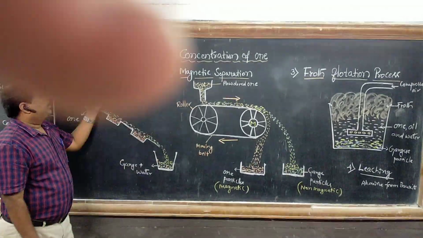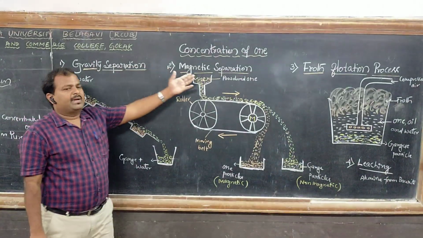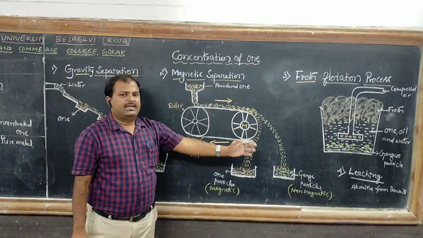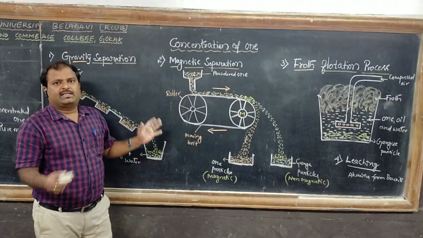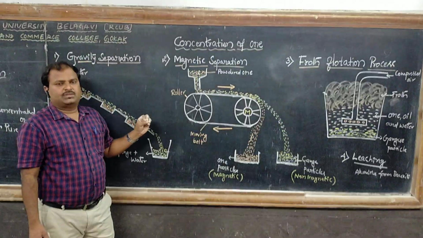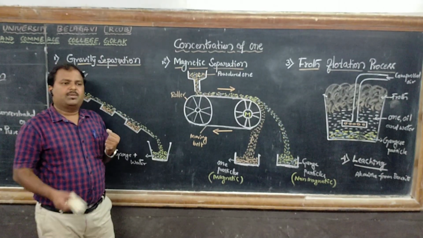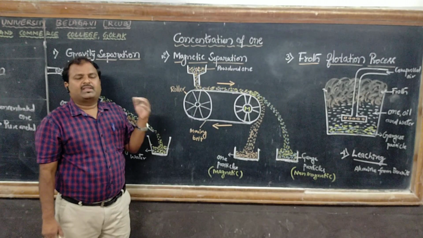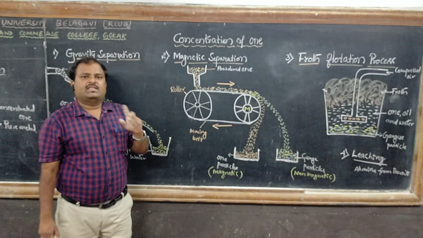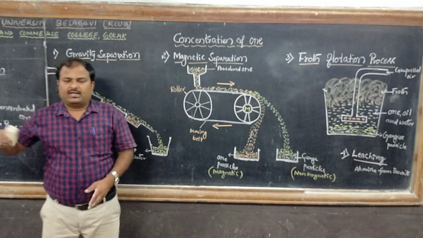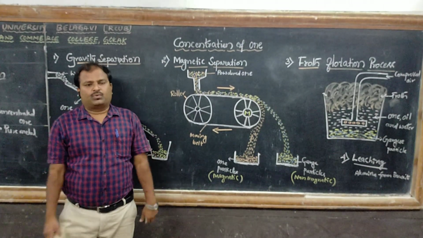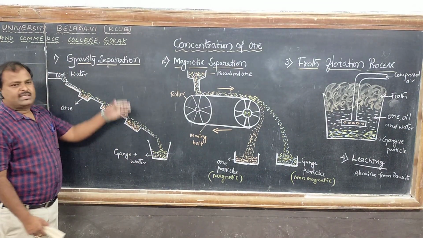That is gravity separation method, magnetic separation method, froth flotation process, and leaching. These different methods are used to concentrate ore from the powdered ore. Which method is used depends upon the nature of ore, whether it is oxide ore, sulfide ore, halide ore, or carbonate ore. So let us discuss one by one.